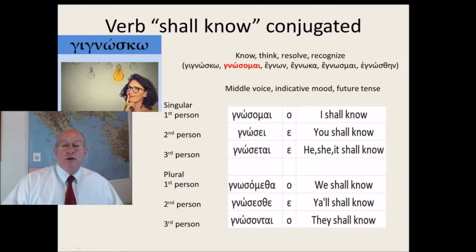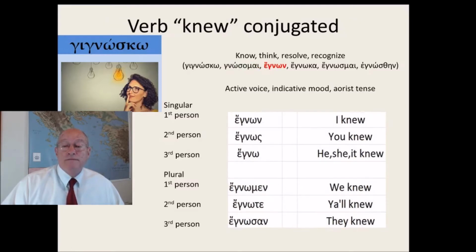Now here's the future of the verb to know. That's I shall know, and it can mean know, think, resolve, recognize. Gnosomai is the second principal part. This is related to the word Gnostic in English. Gnosomai, gnose, gnosetai, gnosomentha, gnosestha, gnosontai.